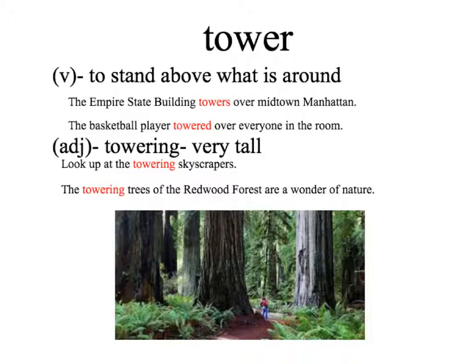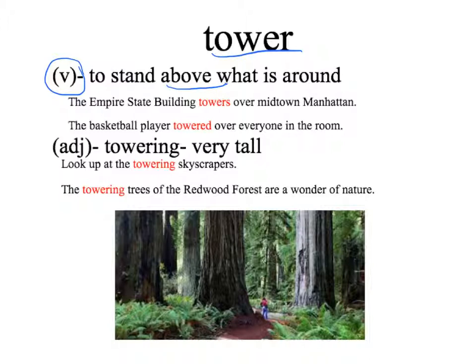The last word is tower. To tower is a verb which means to stand above what is around it. So, the Empire State Building towers over Midtown Manhattan, meaning the Empire State Building is much taller than the other buildings in the area. Or, the basketball player towered over everyone in the room. So the basketball player was much taller than everyone else.